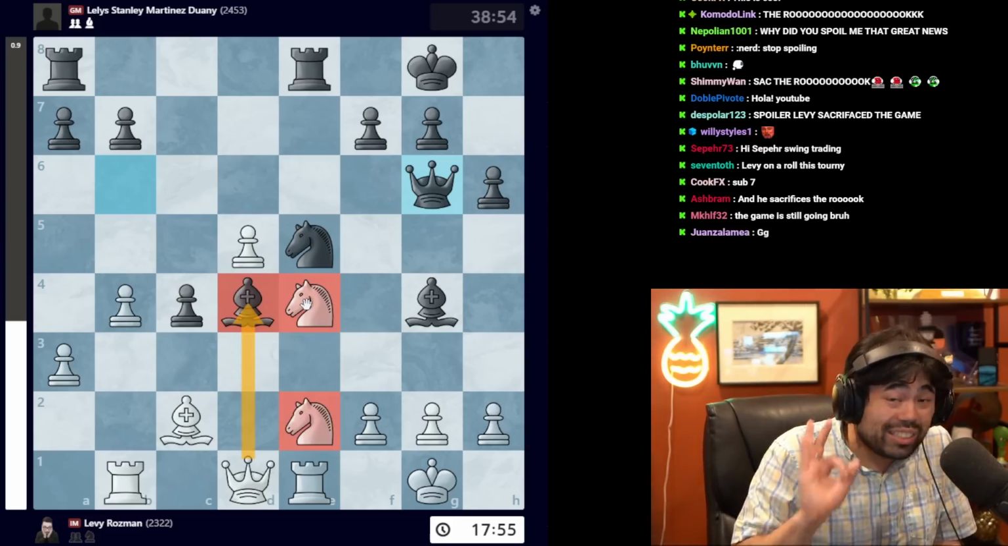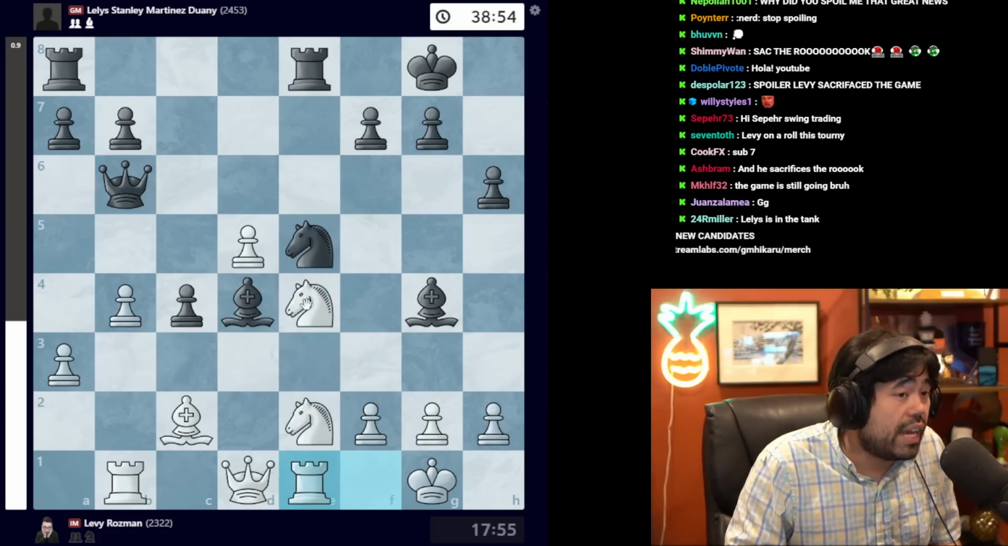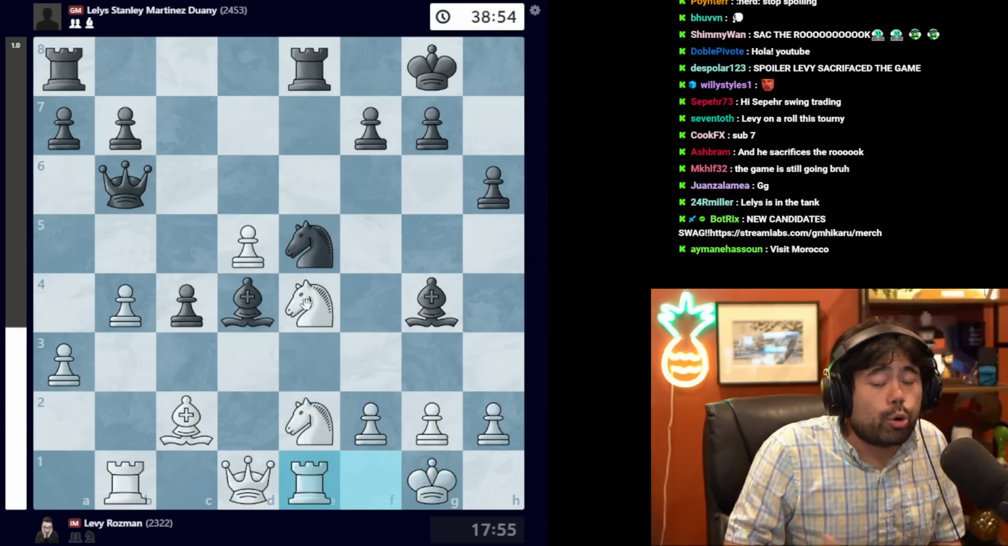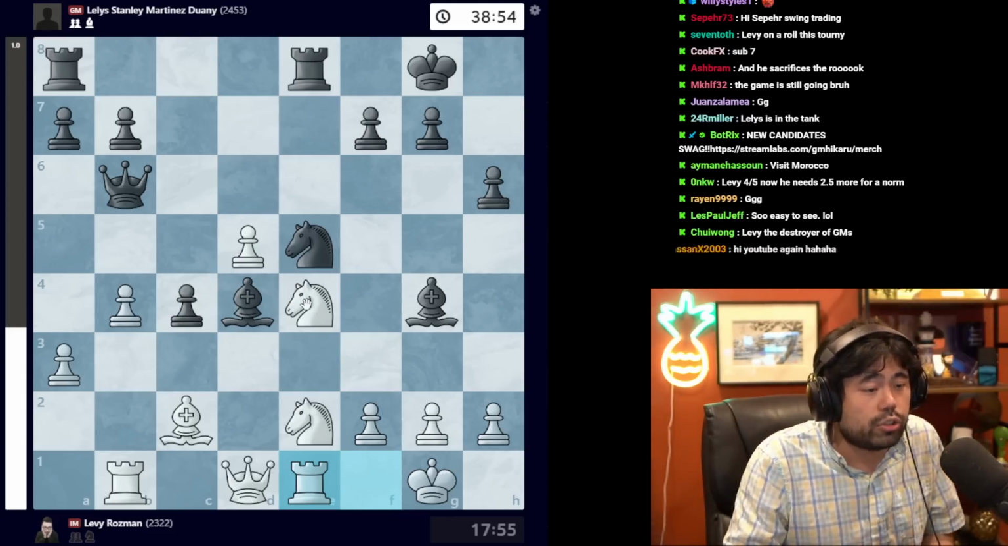Now to be clear, this is -2 on a stronger engine. It is completely winning, but it's very difficult to find, and if you don't spend a lot of time, I think there's almost no chance anybody would find that, including myself or Magnus Carlsen.